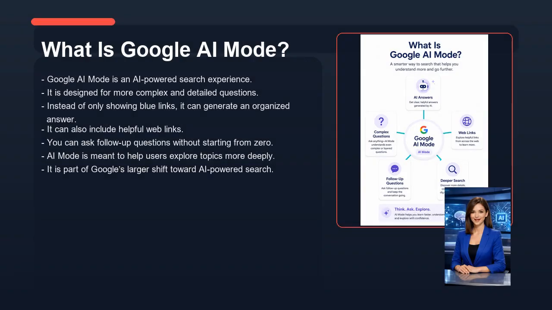Now let's look at what is Google AI mode. Google AI mode is an AI-powered search experience. It is designed for more complex and detailed questions. Instead of only showing blue links, it can generate an organized answer. It can also include helpful web links. You can ask follow-up questions without starting from zero. AI mode is meant to help users explore topics more deeply. It is part of Google's larger shift toward AI-powered search.